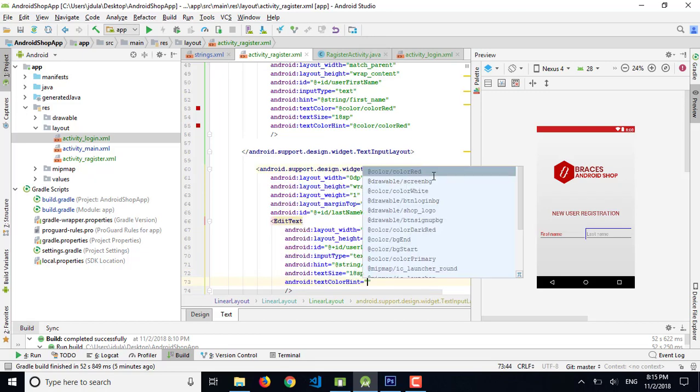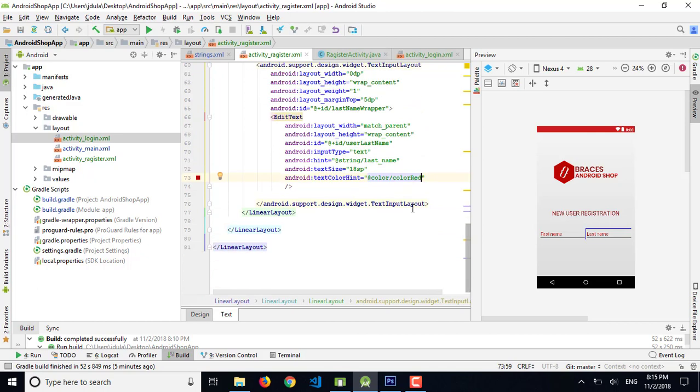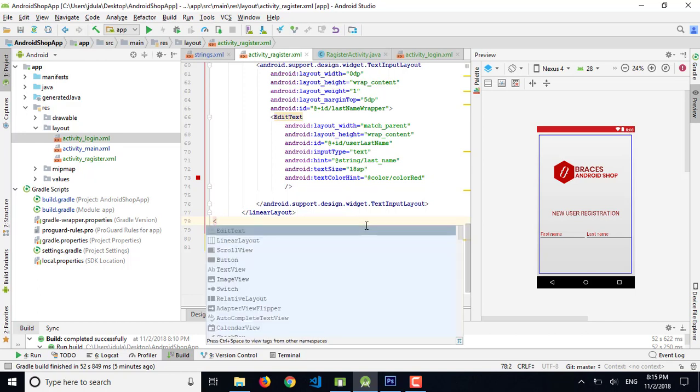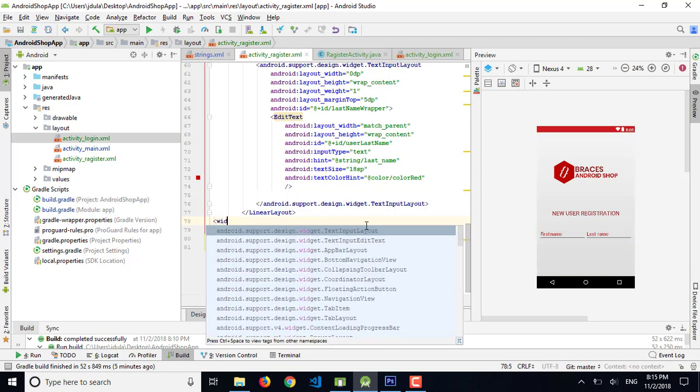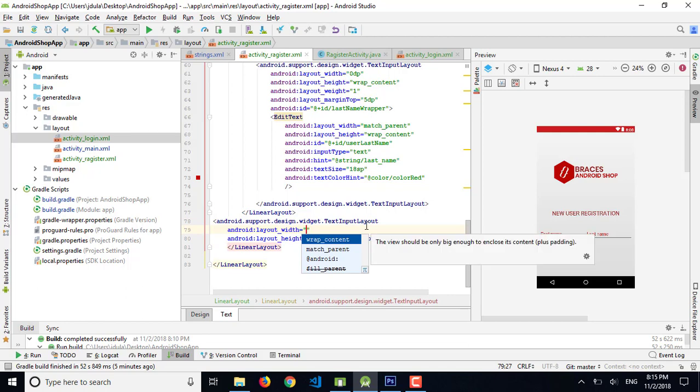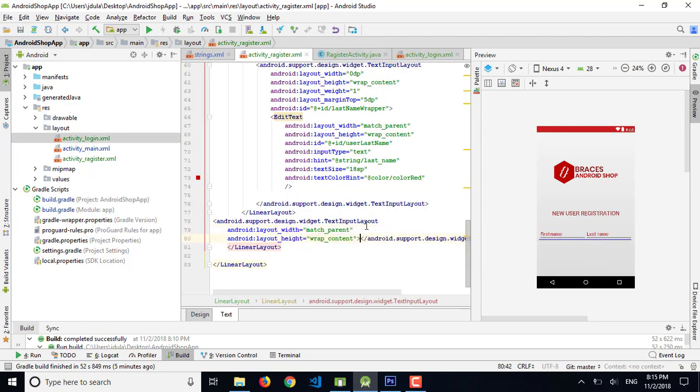Okay, we have two columns here, and now we can add another text input layout. So we get text input layout. This one is match parent and wrap content.